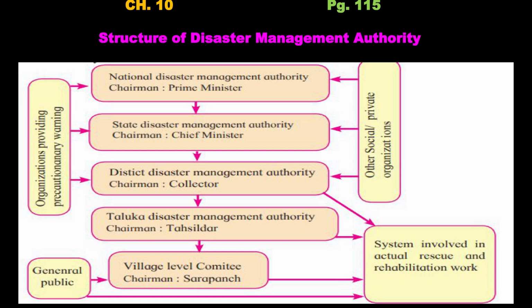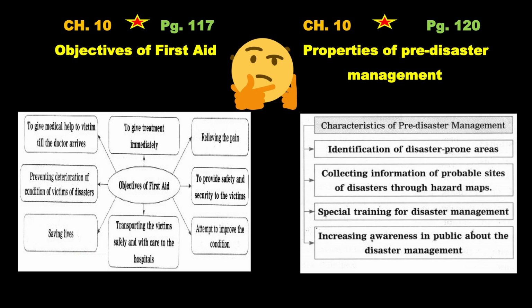Okay, then chapter number 10, page number 115, structure of disaster management. This also they come in the fill in the blanks box will be given, some they will fill, some you have to fill it like that. Okay, and then you are having chapter number 10, objectives of first aid, properties of pre-disaster management. Here also they have given the flow chart, so you should go through all of this.